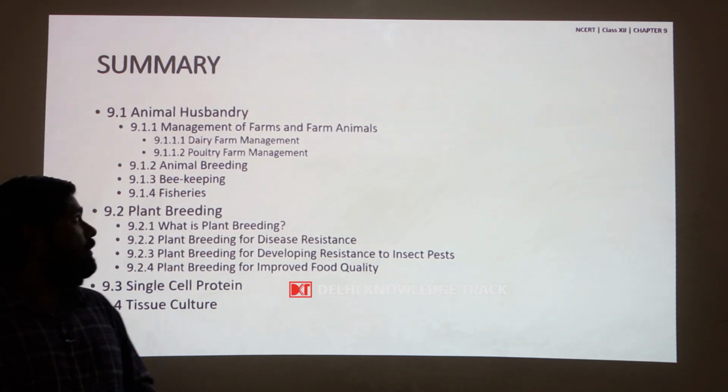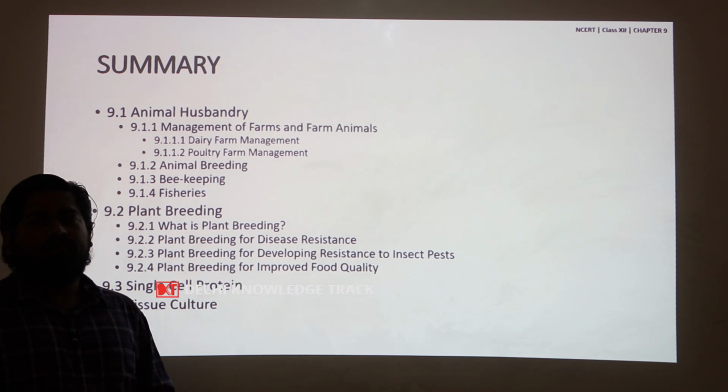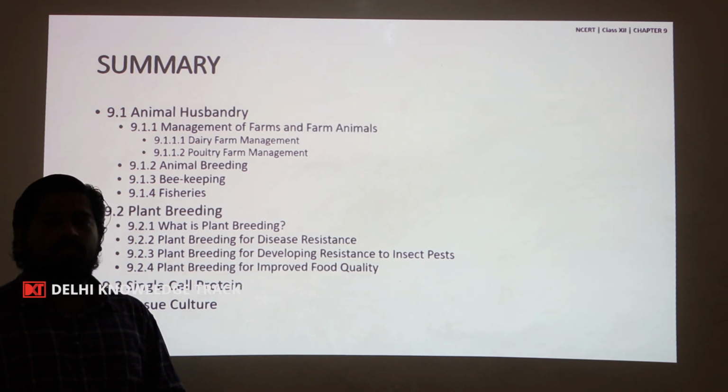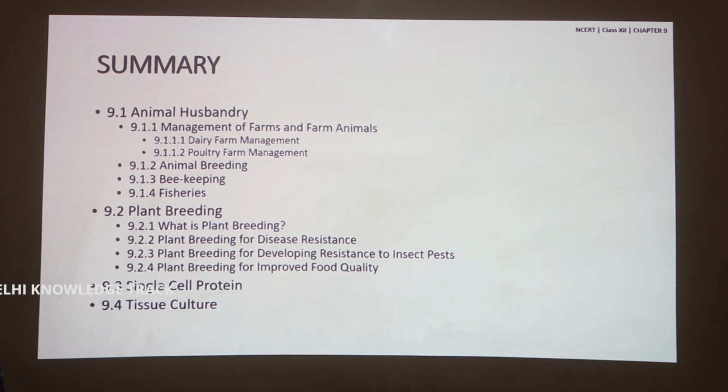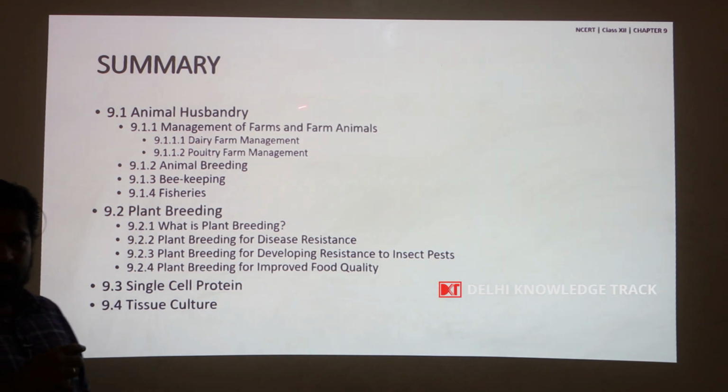So, in summary, for improving the food production, certain strategies have to be followed, which include proper management practices in the farms, both in dairy and poultry farm in animal husbandry.